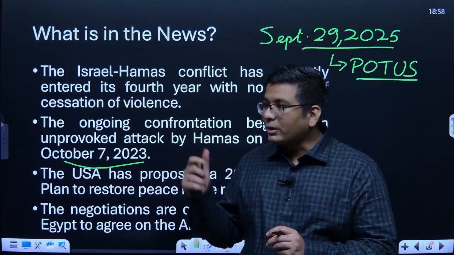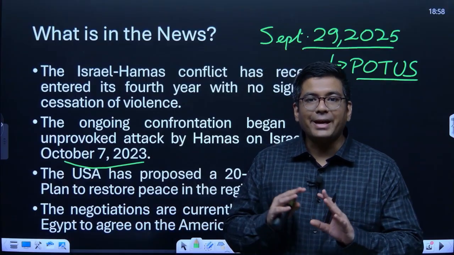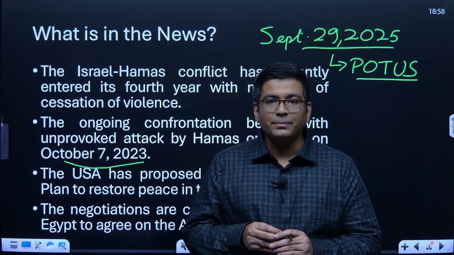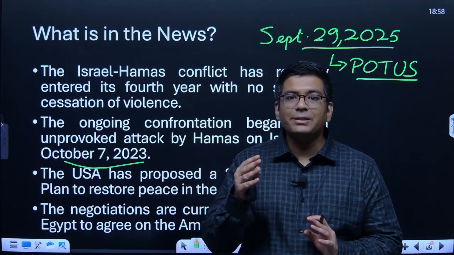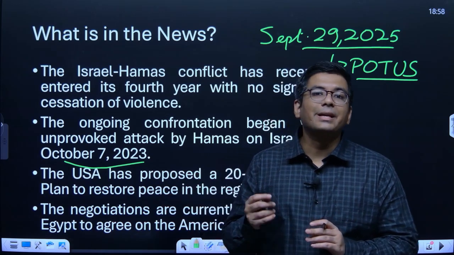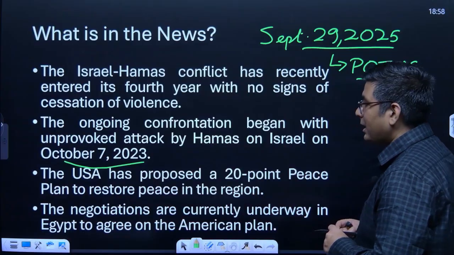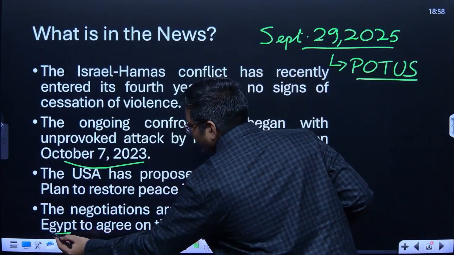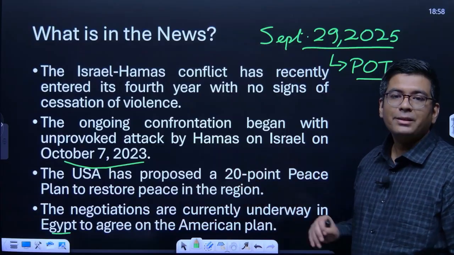Okay, so on the backdrop of this particular news, we are going to understand the entire conflict between Israel and Hamas. The negotiations are going on as we speak, because there are certain areas on which Hamas has already agreed and certain areas that it is not willing to give up, and that is why these negotiations are going on right now in Egypt. Okay, so let us understand this in totality.